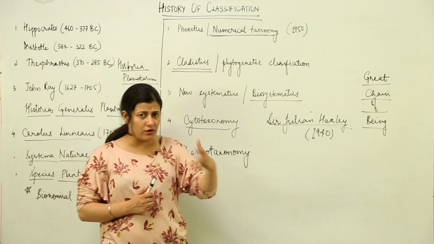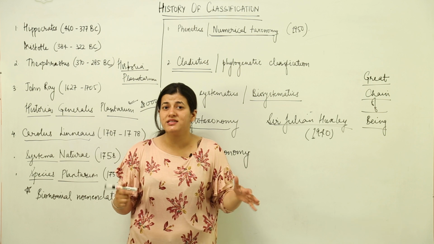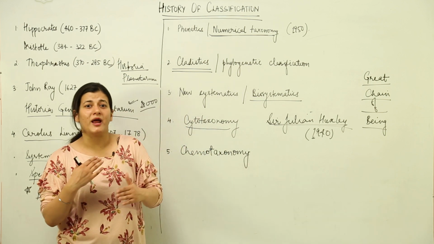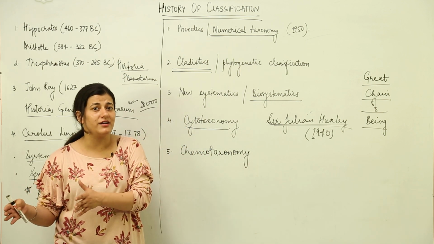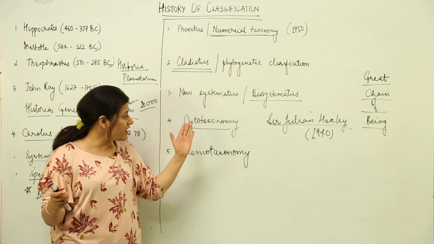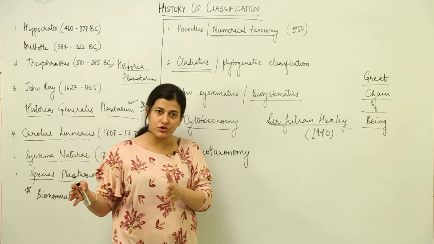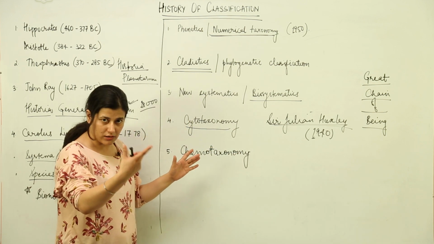Apart from the other organelles, our basic concern is the chromosome number, their size and their structures, which are of prime importance, and on the basis of similarity of chromosome structures and numbers, we have cytotaxonomy, and according to that the organisms are arranged into different taxa.